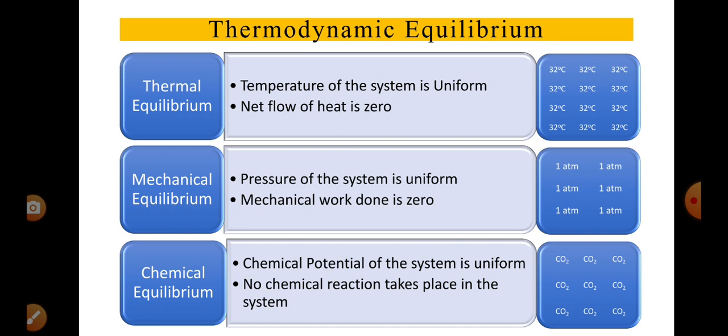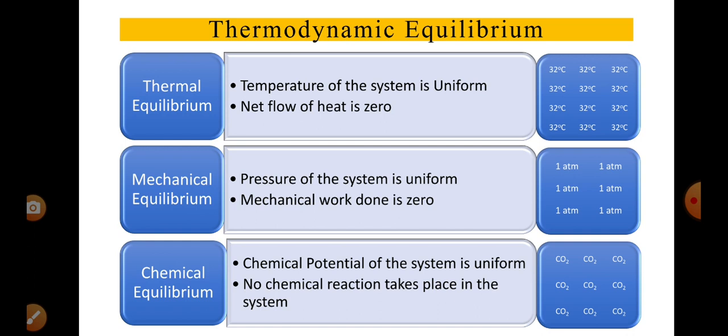What is thermal equilibrium? In thermal equilibrium, the temperature of the system is uniform. Then no heat flows. Net flow of heat will be zero. You can see on the right side, the whole system is at 32 degrees centigrade uniformly.